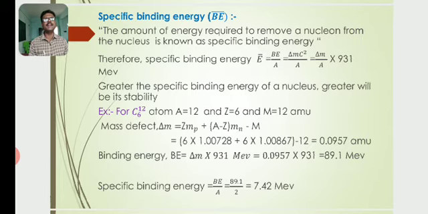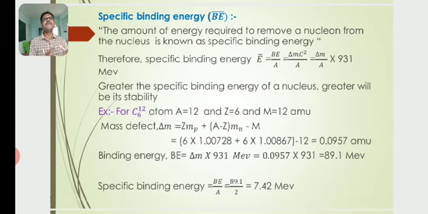Then the mass defect delta M is equal to Zmp plus (A minus Z)mn minus M. Further substituting the values of Z, mp, mn, A and M, we get 6 into 1.00728, where 1.00728 is the mass of the proton in terms of AMU, atomic mass unit, plus 6 into 1.00867, where 1.00867 is the mass of the neutron in terms of AMU, minus 12, which is equal to 0.0957 AMU.